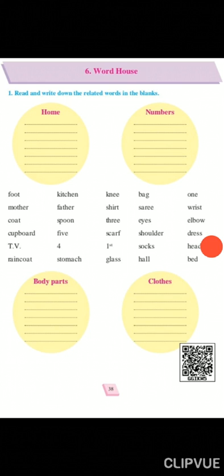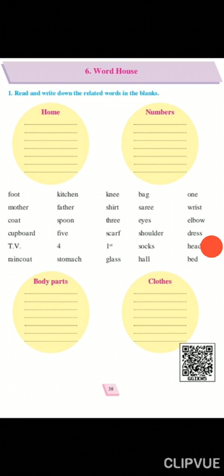The third word is eyes, EYES, eyes. Now eyes is again the body part, you will write in the third circle. The next is shoulder, SHOULDER, shoulder. So you will write the spelling of shoulder in the third column.